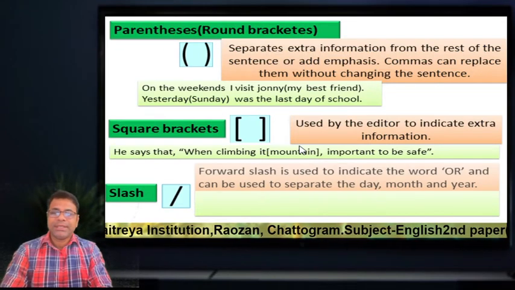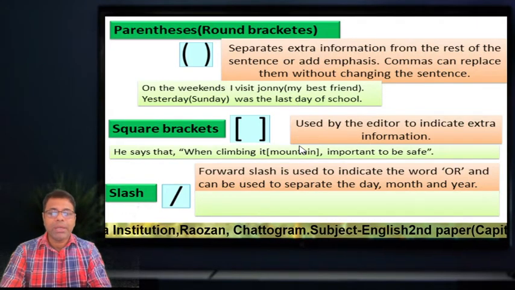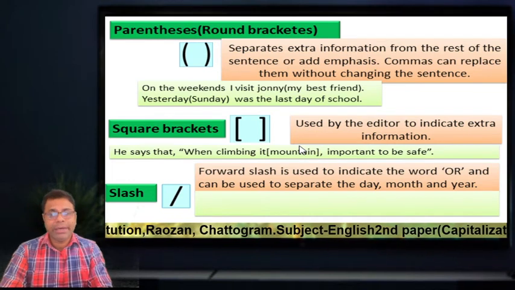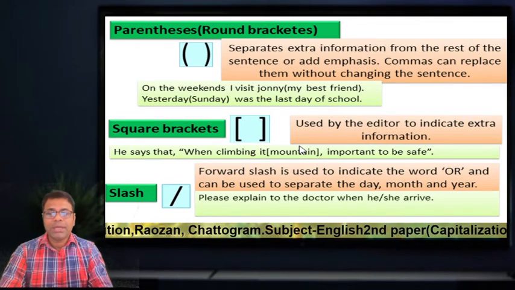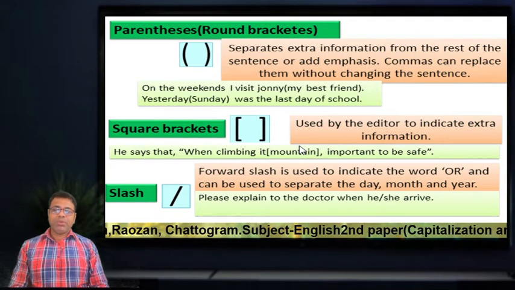Then the slash, the forward slash, is used to indicate "or", or can be used to separate the day from month and year. Okay, look at the sentences, dear students. Please explain to the doctor when he/she arrived.